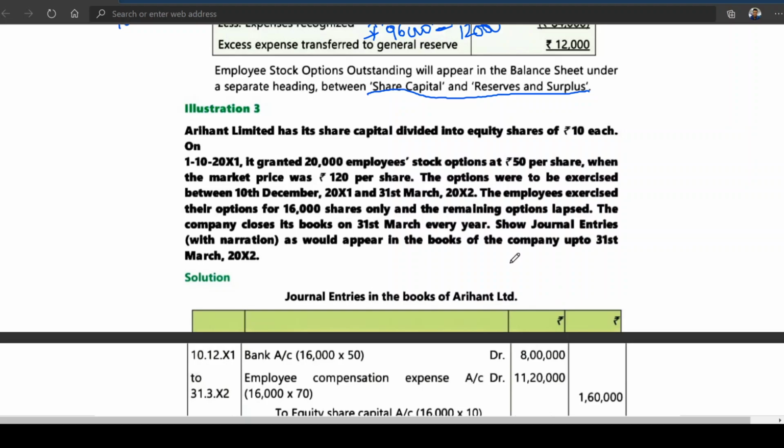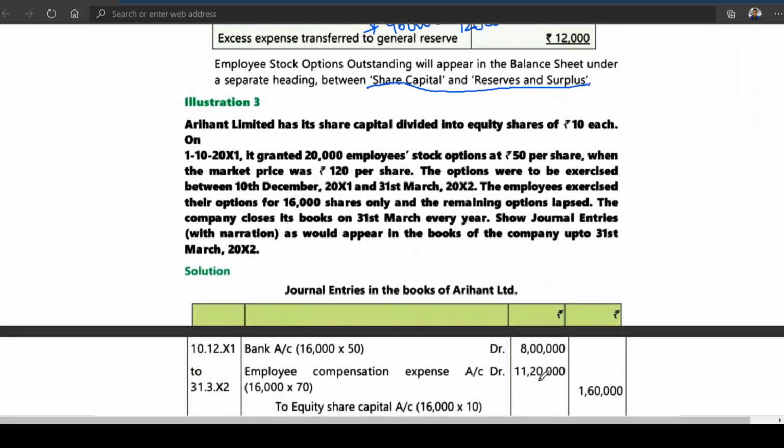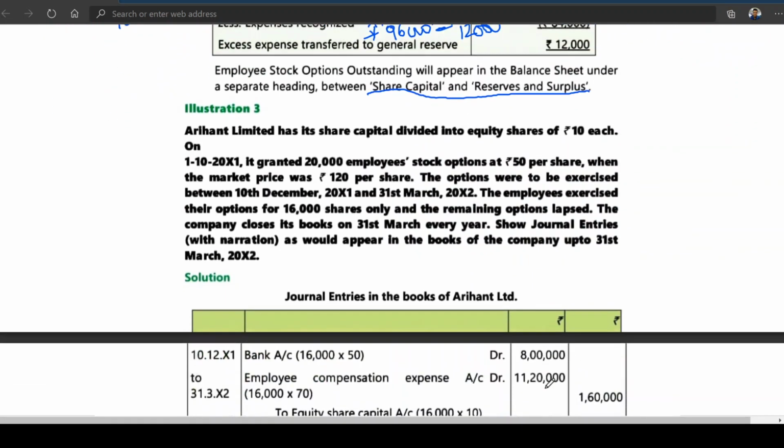I think this problem we have actually done. Mistakenly the same problem has been picked up. In the last class we have done the same problem. You can see for yourself whether it is the same or not. I think to my memory this problem came in CA Inter 2014 or something, I told you.